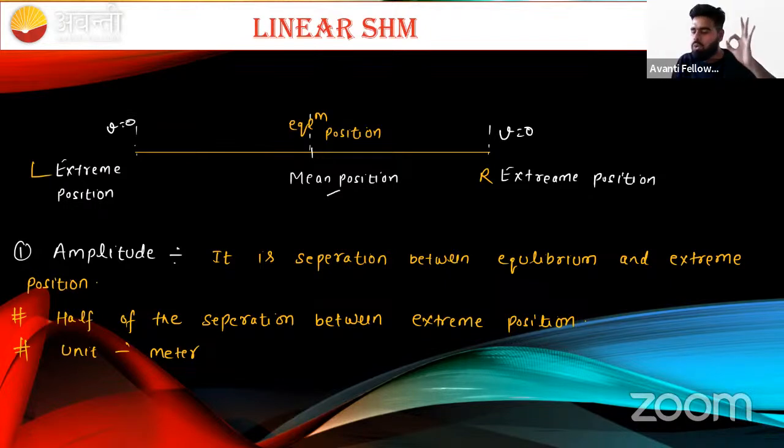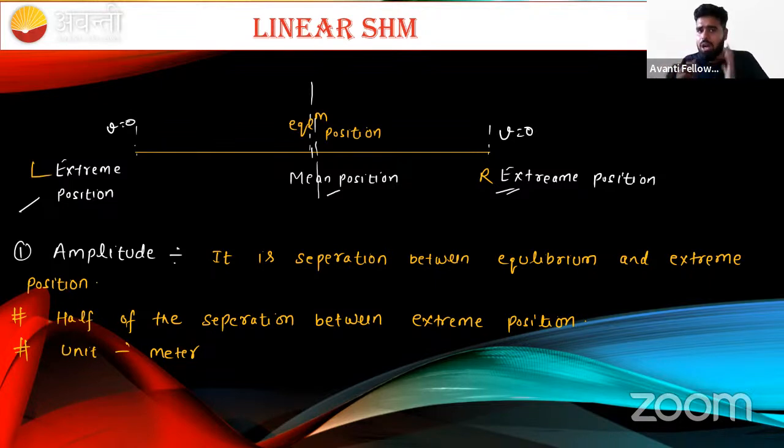It means if you want to conclude, the block will perform its motion between two extreme positions. In the horizontal plane, this is the right extreme position, this is the left extreme position, and this is the mean position. I hope this is clear to everyone. I am taking only a single example of SHM, how SHM happens in the spring block system. Similar SHM happens in the pendulum also.